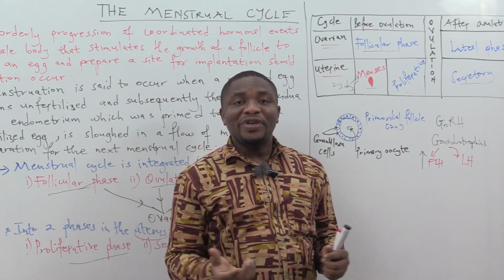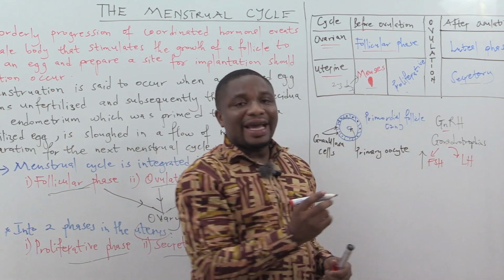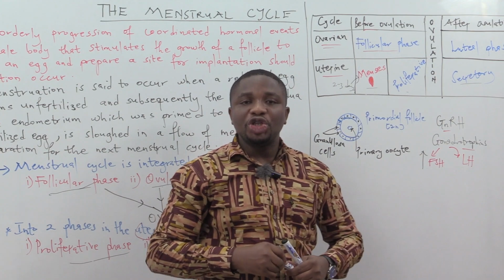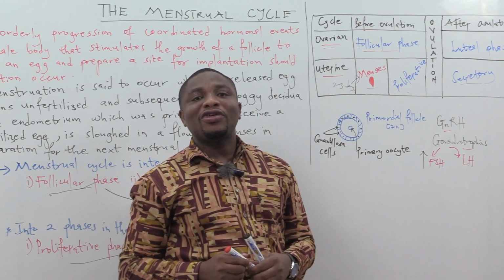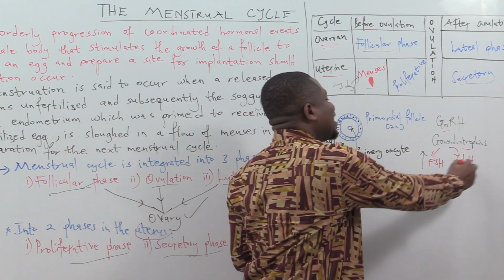The gonadotrophin releasing hormone comes from the hypothalamus, and the gonadotrophins come from the anterior pituitary. These gonadotrophins are the follicle stimulating hormone and the luteinizing hormone.